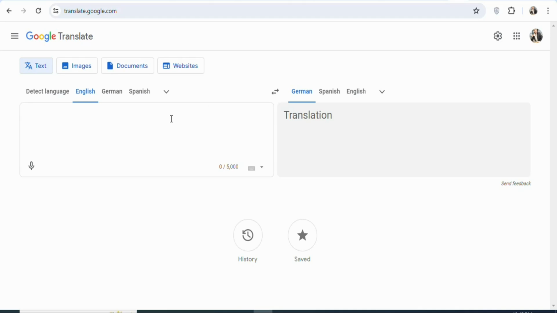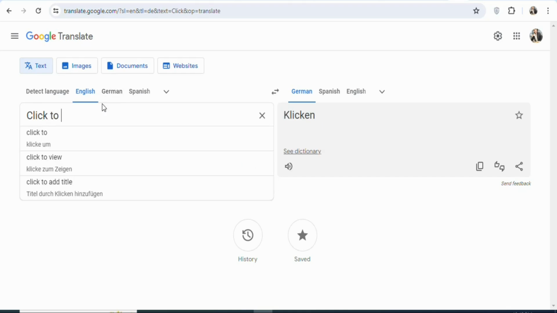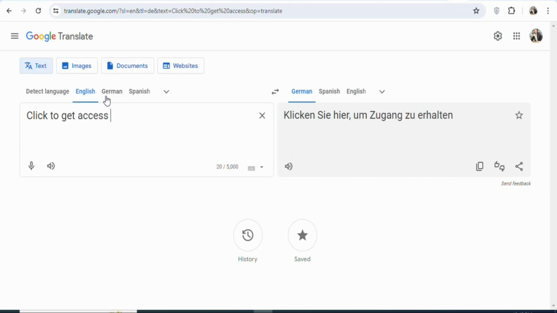So if your call to action is in English, you are likely not to get a lot of people to click on your affiliate link. So type it in English and then translate it. Let's type something like, click here to get access to the content now. Something like this. Click here to get access to the content now.